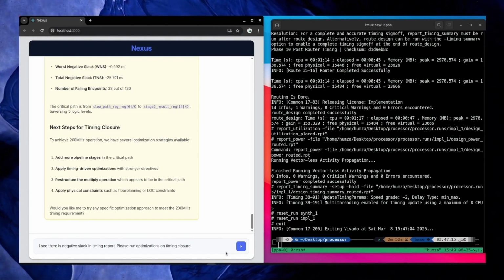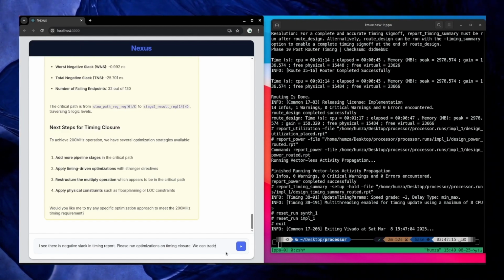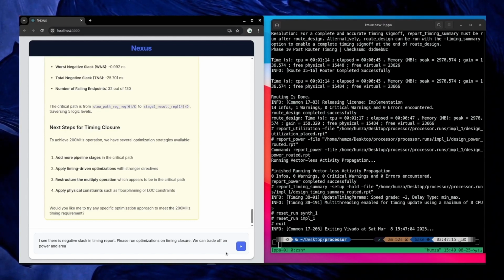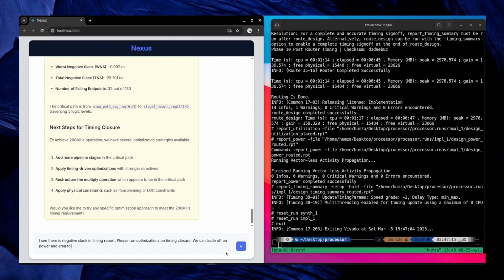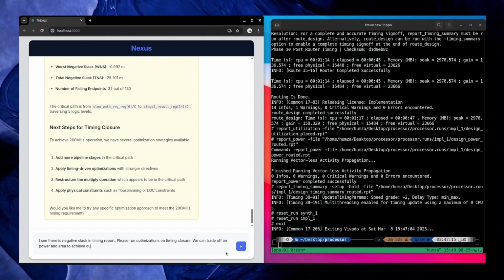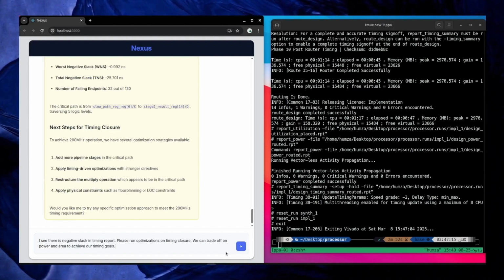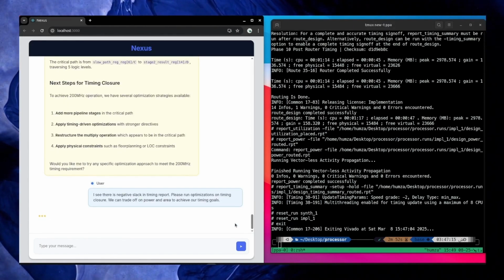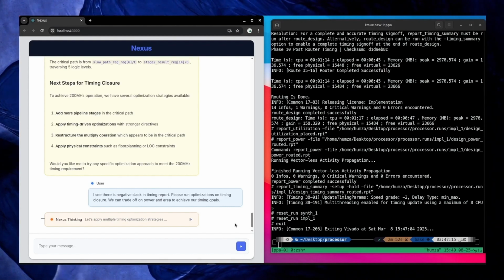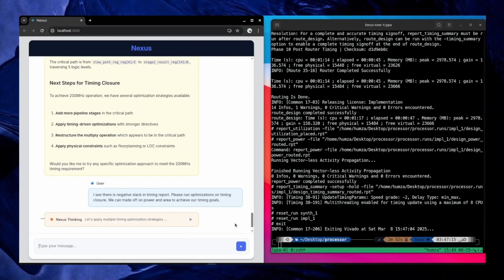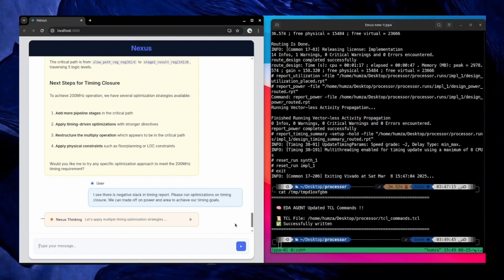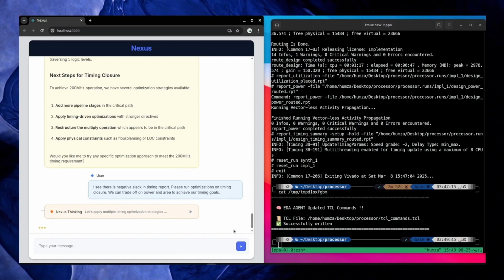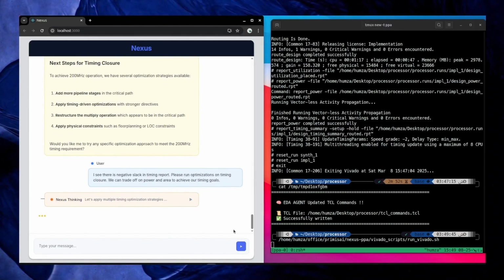Let's write it and run the experiment again. So the next step of the iteration is started. The EDA agent updated the commands and reran the experiment.